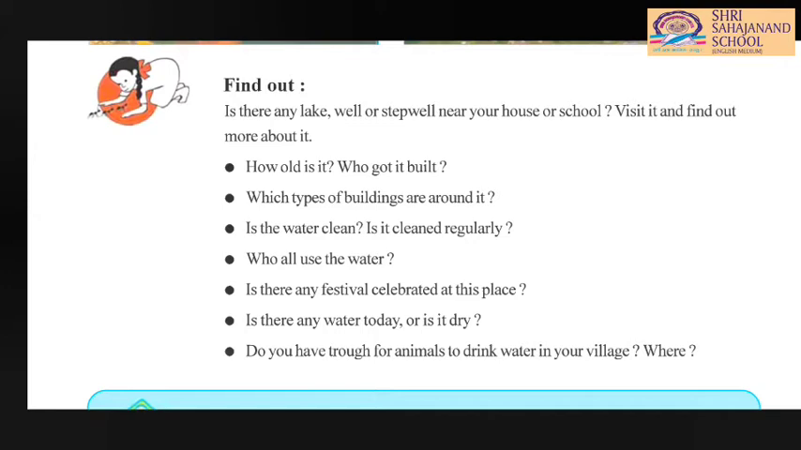Is there any water today or is it dry? In that particular water body, whether there is water or not, or it is dry. Nowadays no one is using that particular water body. You have to write that.